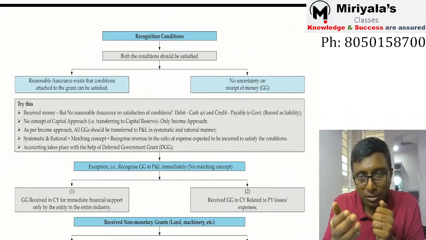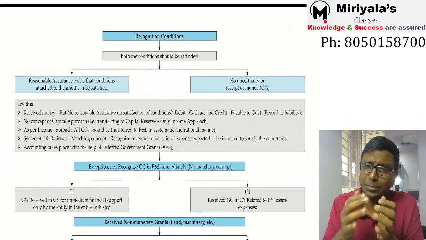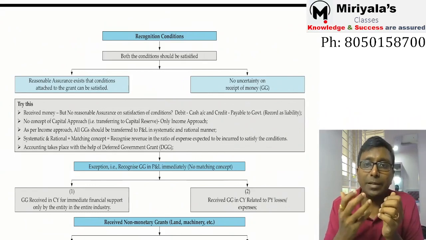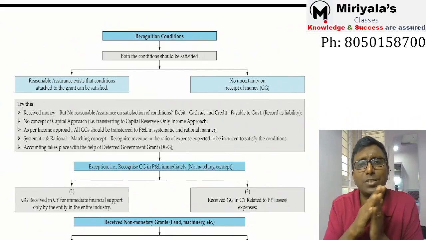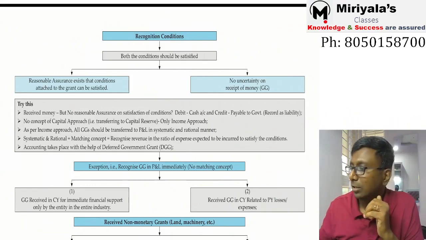You are supposed to construct the building or factory. Correct? Now the factory will have some 30-40 years of life. So at least over the life of the building, you are supposed to transfer it to the profit and loss statement. That is the simple example given in the standard itself. It is not created by me even. Okay, right. So that is the one.